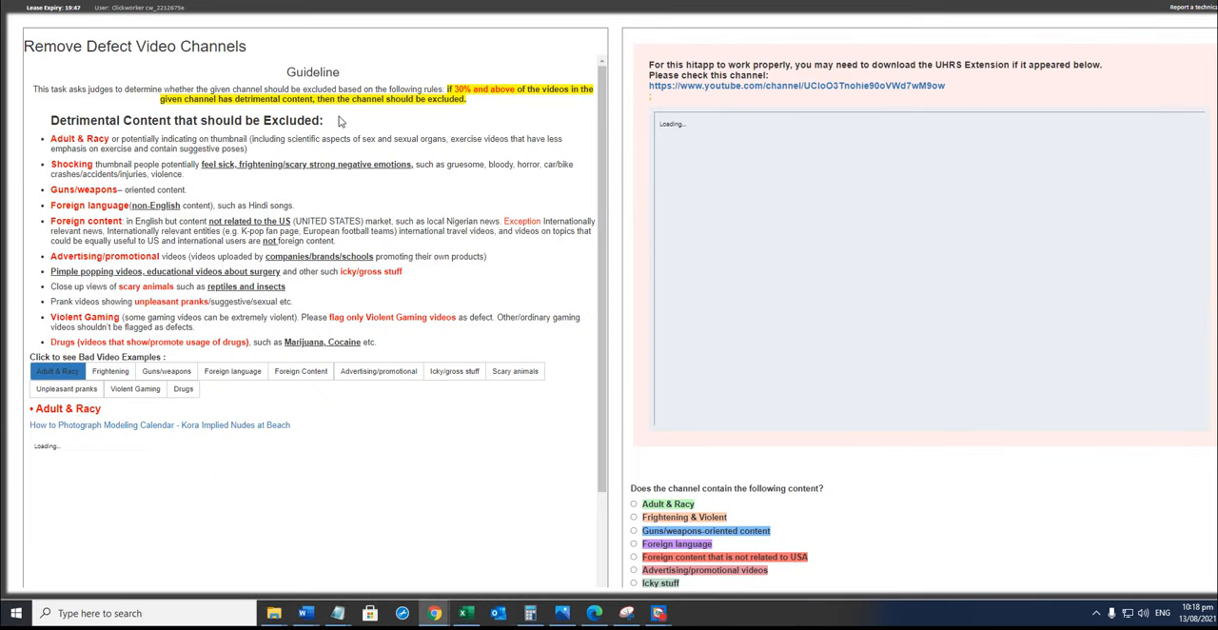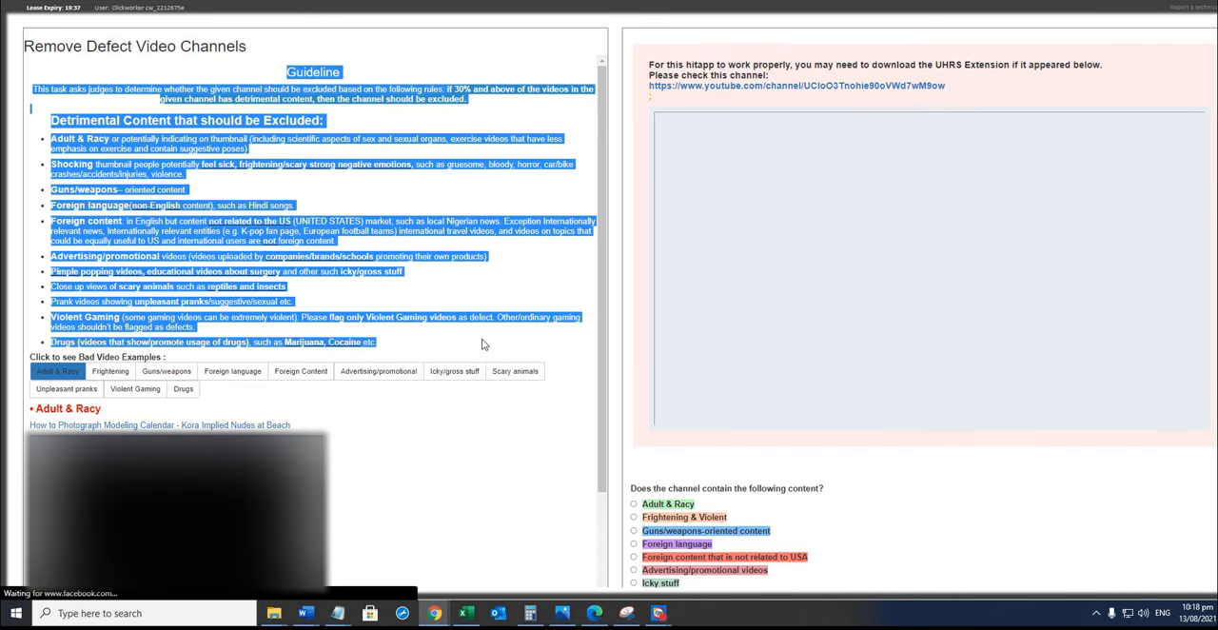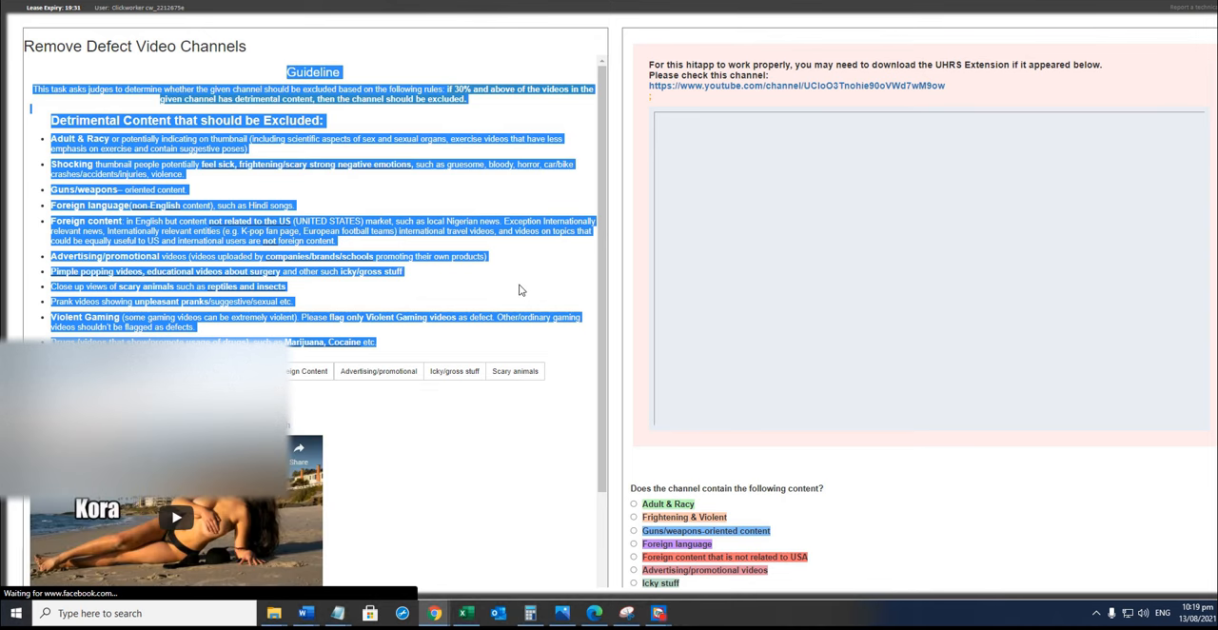So that's how you work on this particular hit. Again, it is called Remove Defect Video Channels. You have a guideline here. I did not pull it up. I don't need it. Just reading from these instructions made me understand what needs to be done on this hit. But if you are too confused on how to work on it, please feel free to open the guidelines.